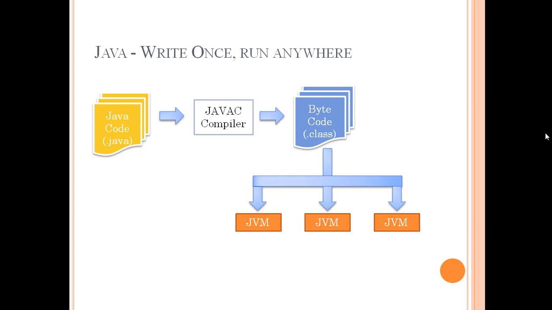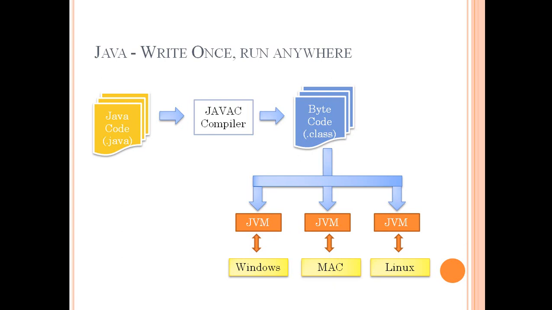The JVM interprets the bytecode, the binary code generated by the compiler, and executes it into the native machine code. So the compilation is done once, but the interpretation and linking process is done by the JVM at runtime. This is what helps Java obtain the write once and run anywhere concept, or we can say software interoperability. The compiled code can be run on any machine because of the JVM.